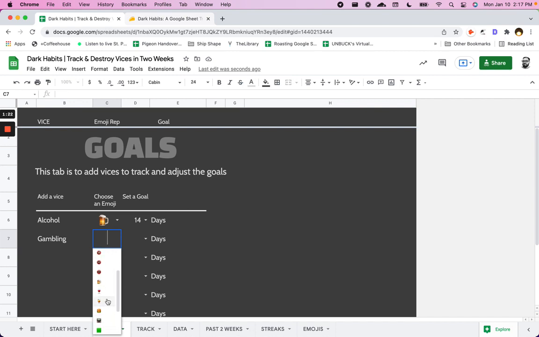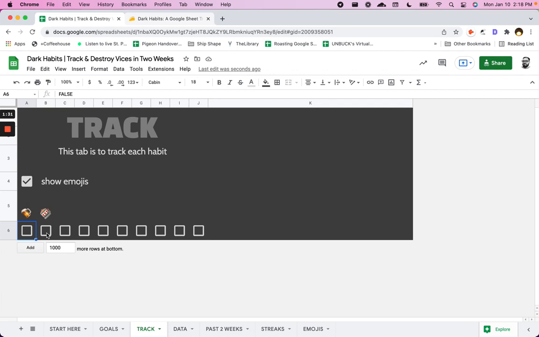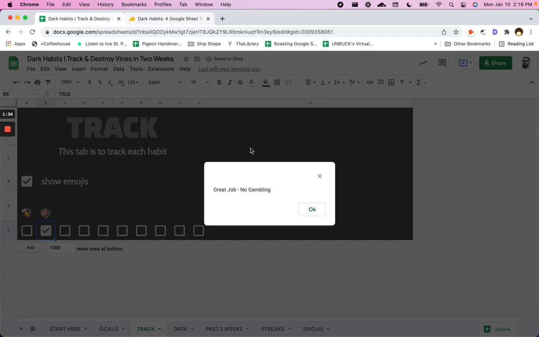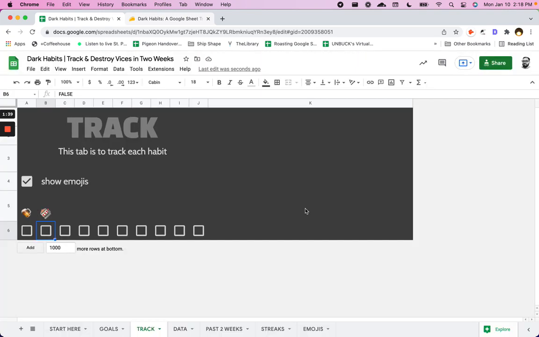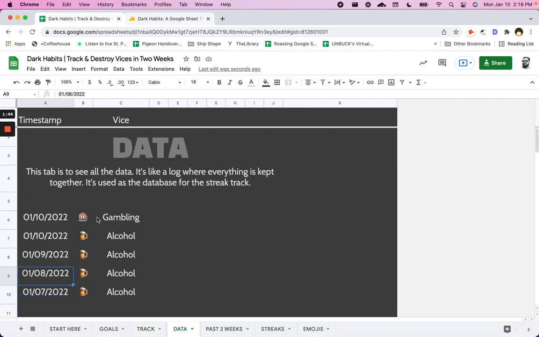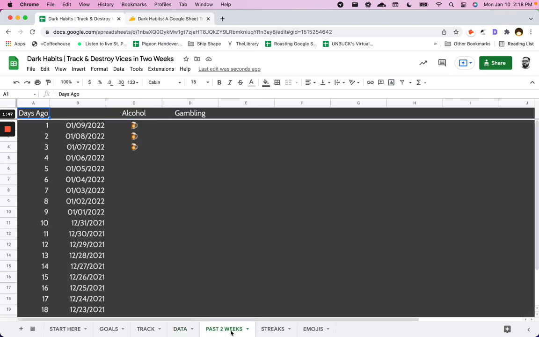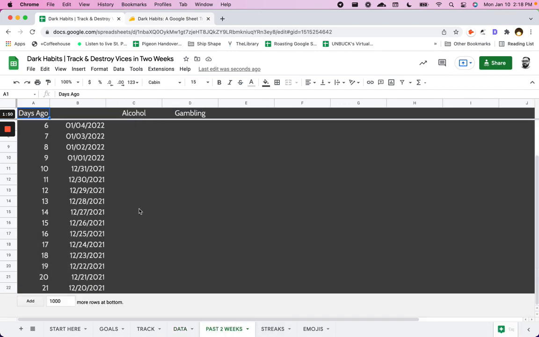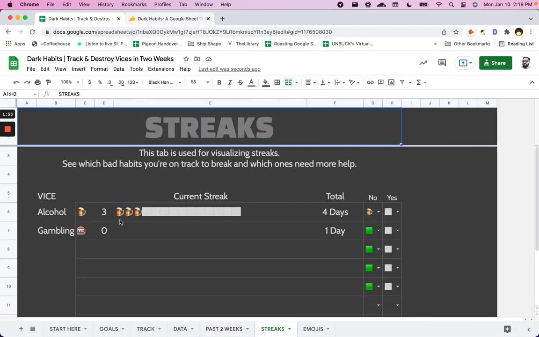I want to set the emoji that shows it. So here I've got a slot machine. I can then track, and all I have to do is one click. I just have to come to this Google Sheet and click this once. And automatically, there's a script here that says, great, and it tracks it. It tracks the day and all the data here, all the things that I've not done that day. I can see the past 2 weeks, whether I've done them or not. And then I can see a streak here that I have 3 days of no alcohol. It says 4 days total, and it'll add that emoji once that day is done.